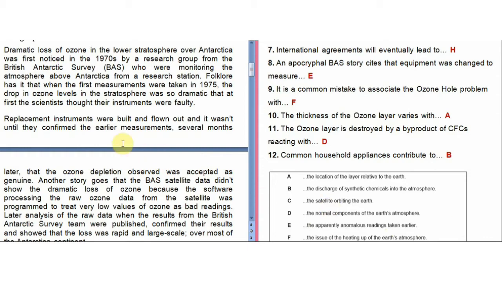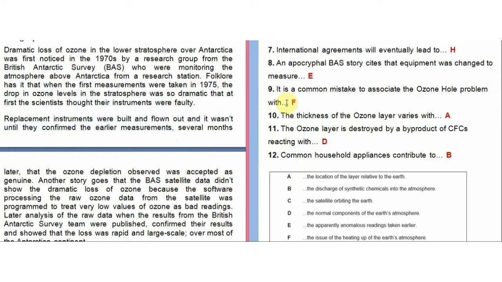Yes, they thought that the drop in the ozone level in the stratosphere was so dramatic, which means that there was so much drop in the level of ozone that they first thought that their instruments were faulty. So they replaced their instruments and confirmed their earlier measurements. So definitely the answer is gonna be E of the eighth question.